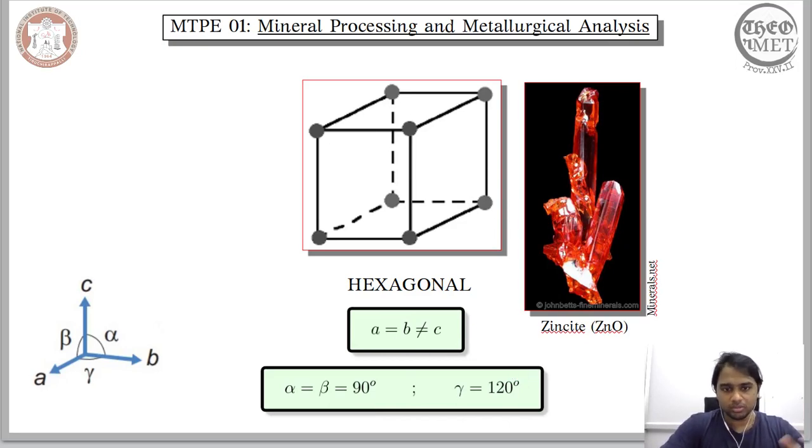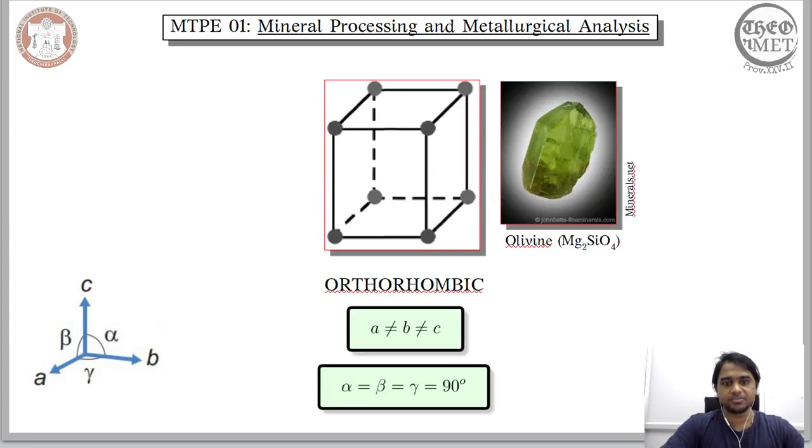Now moving on to the other crystal system, which is orthorhombic. In the case of orthorhombic, the similarity when you compare it with the primitive one, the cubic crystal system, is that the angles between vectors are equal and equal to 90 degrees. However, the magnitudes of the vectors are unequal.